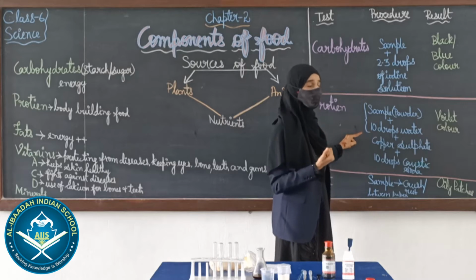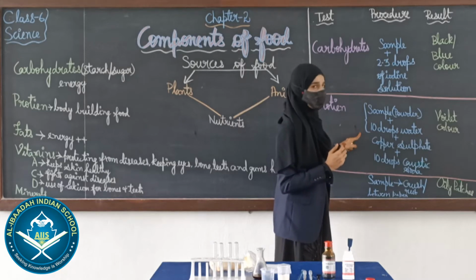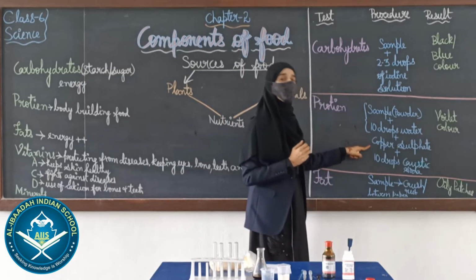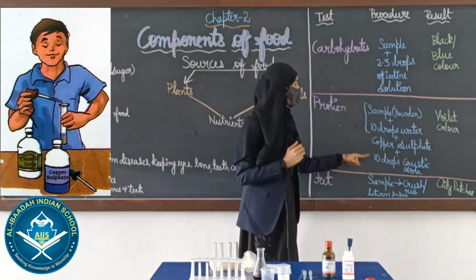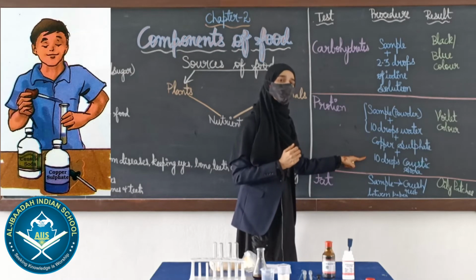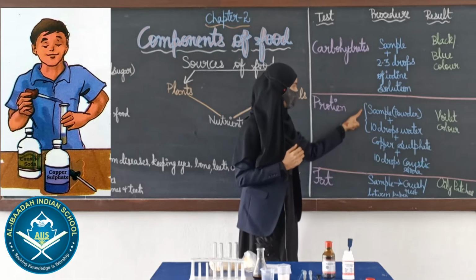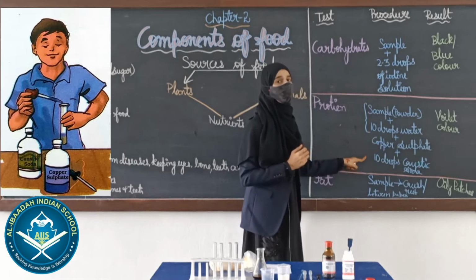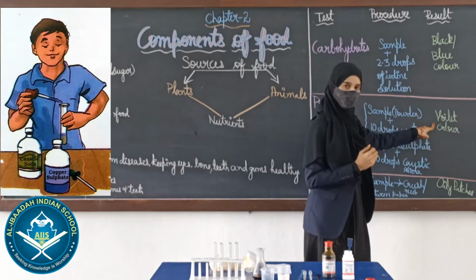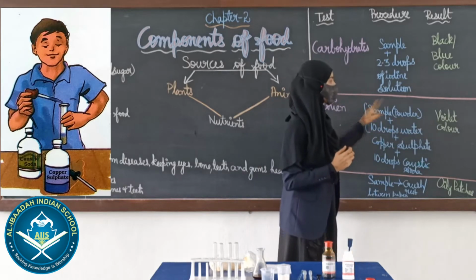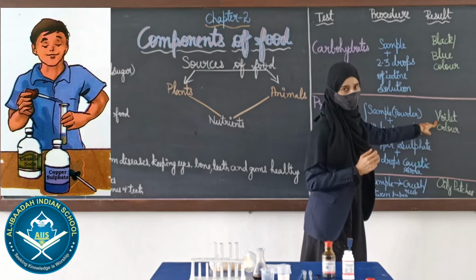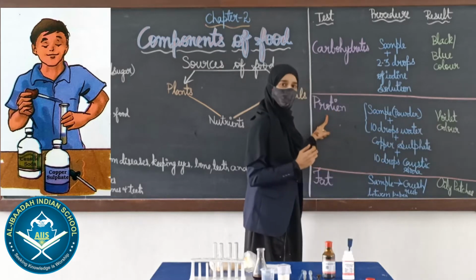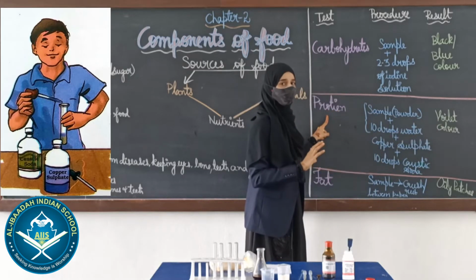Then shake it and keep it aside, and after that we add copper sulphate and 10 drops of caustic soda. After adding all these, we get violet color. If the sample changes its color to violet, it indicates that there is protein in our food item.